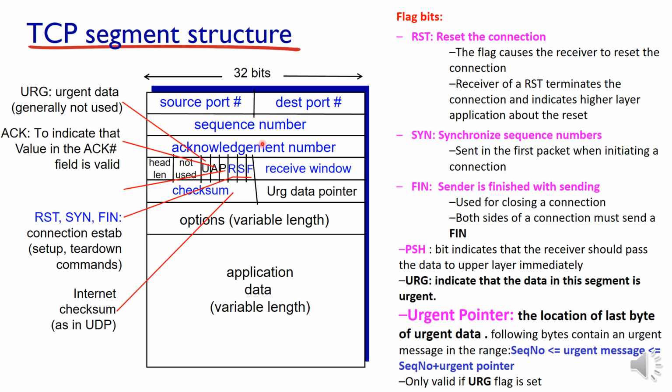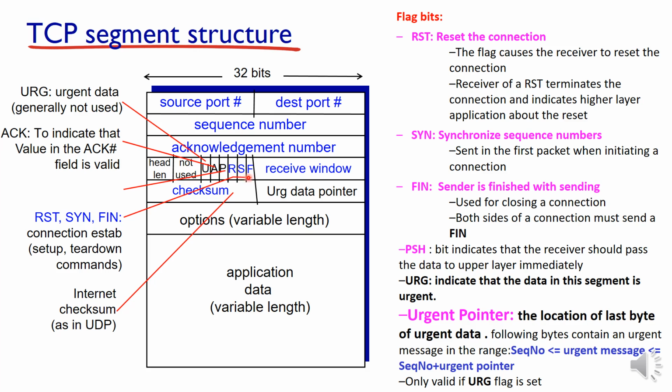If the acknowledgement number field is valid, this bit will be 1. Then P stands for push. The push bit indicates that the receiver should pass the data of this segment to the upper layer immediately. That is the meaning of the P bit.